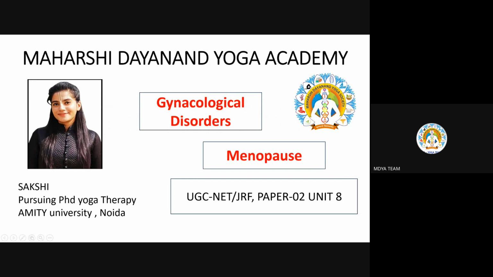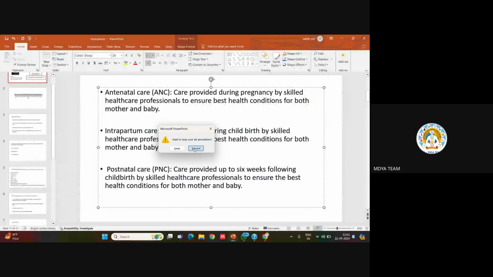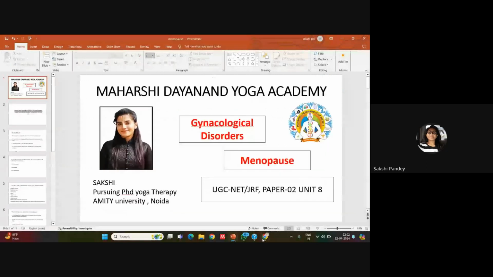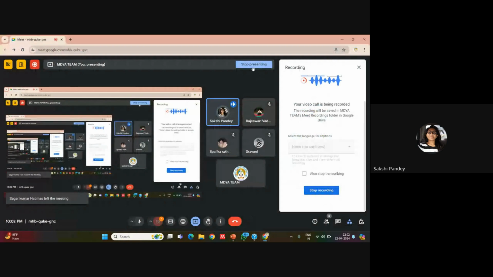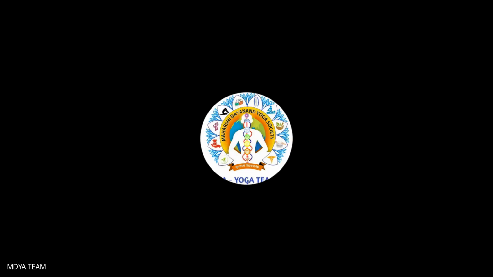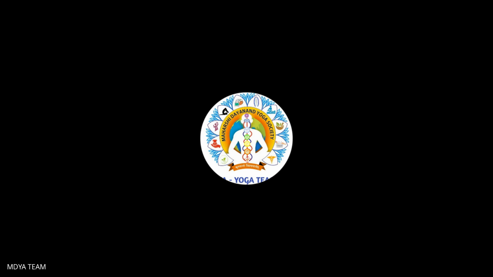How many systems have we completed till now? Can anyone tell? Four. Someone else can name them. Respiratory, cardiovascular, gynecological, and one more. Four, ma'am. Okay, so we have completed respiratory disorders. So Sakshi ma'am will tell what is bronchial asthma.